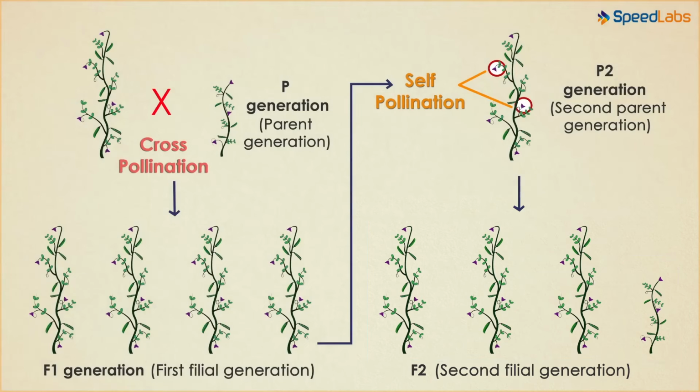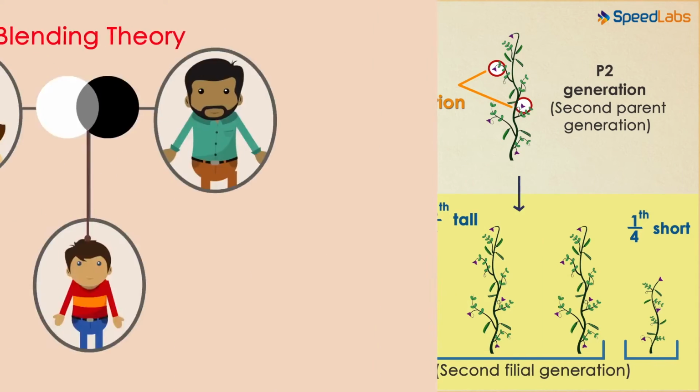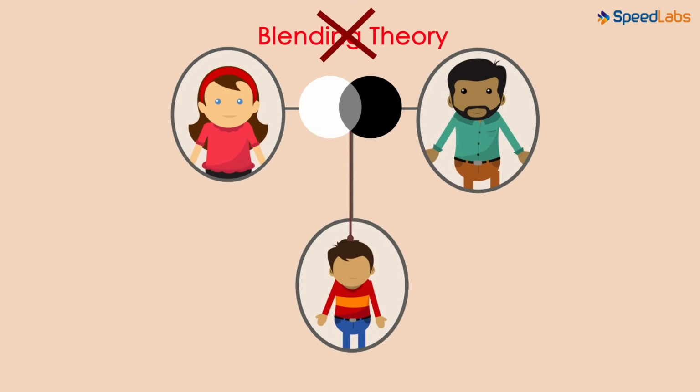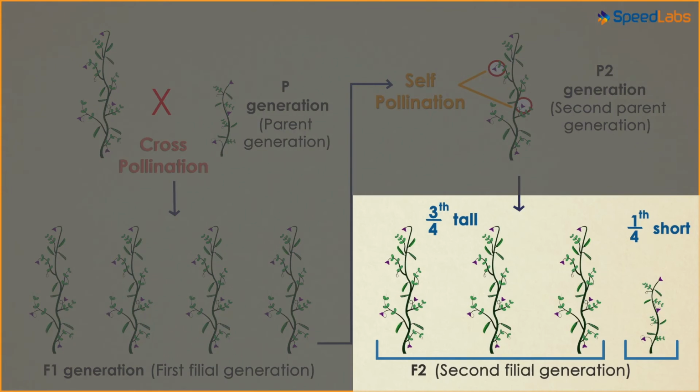Well, the numbers here are expressive of the ratio of the tall plants to the short plants. What does this mean? 1/4 of the F2 generation exhibited the shortness of the P generation, while 3/4 of them were tall. But the shortness allele of the parent generation wasn't expressed in the F1 generation, it expressed itself in the F2 generation. This research contradicted the blending theory which existed before.